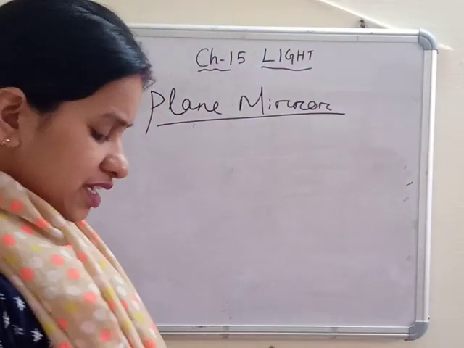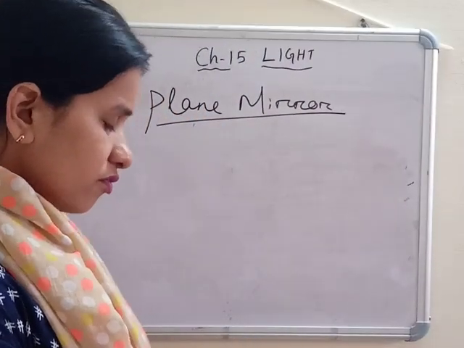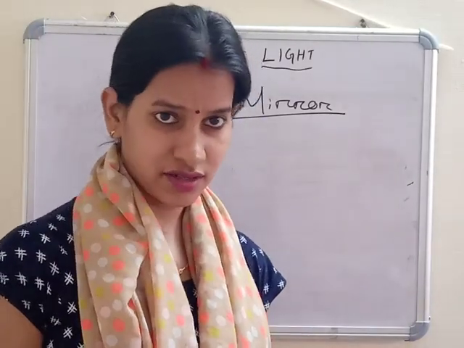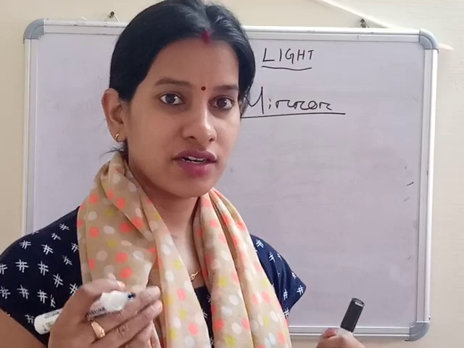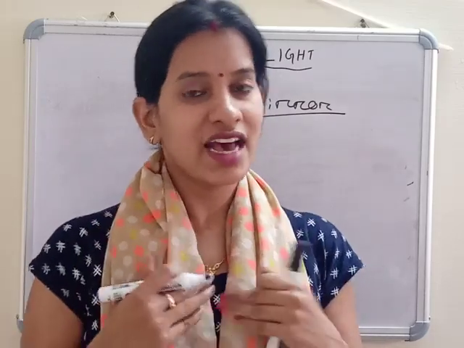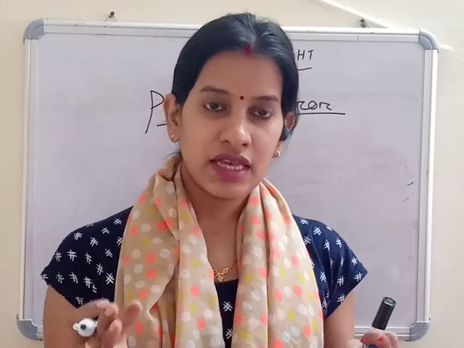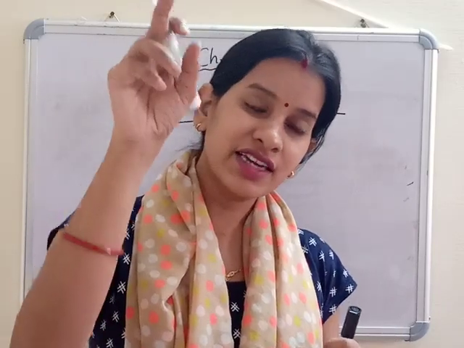So the first property: if you are going to stand in front of a mirror, I am standing in front of a mirror, so I am called the object, and the image forming inside is called the image.